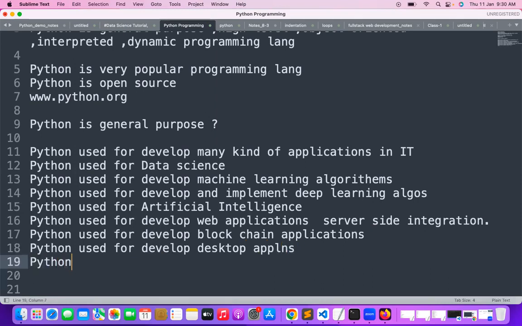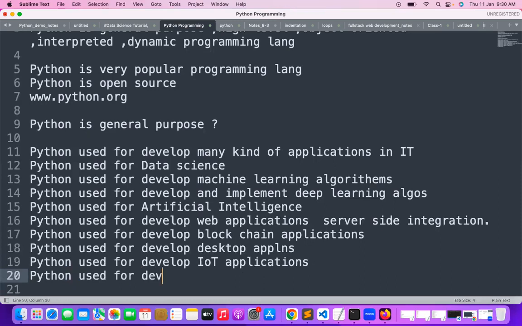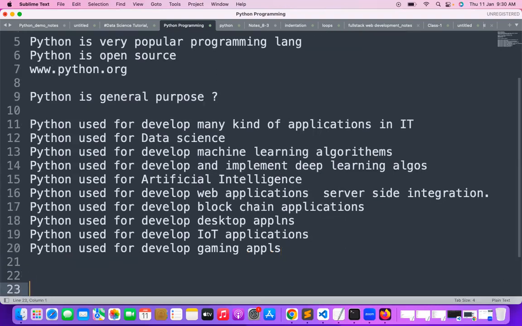And Python is used to develop IoT applications. And Python is used to develop games or gaming applications. And Python is used to develop AutoCAD 2D and 3D applications.